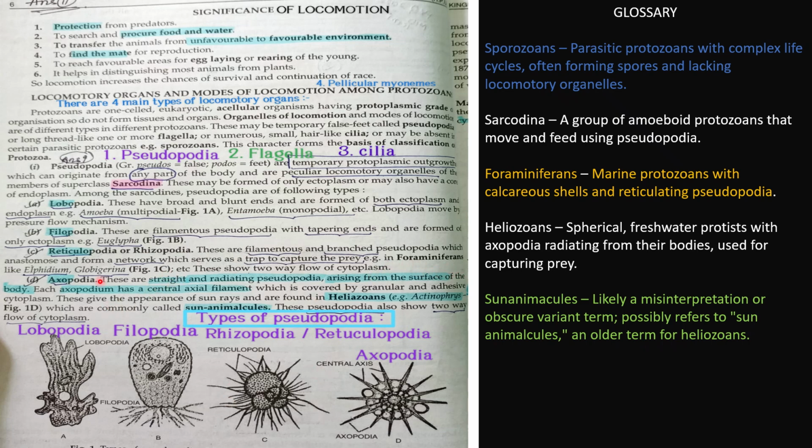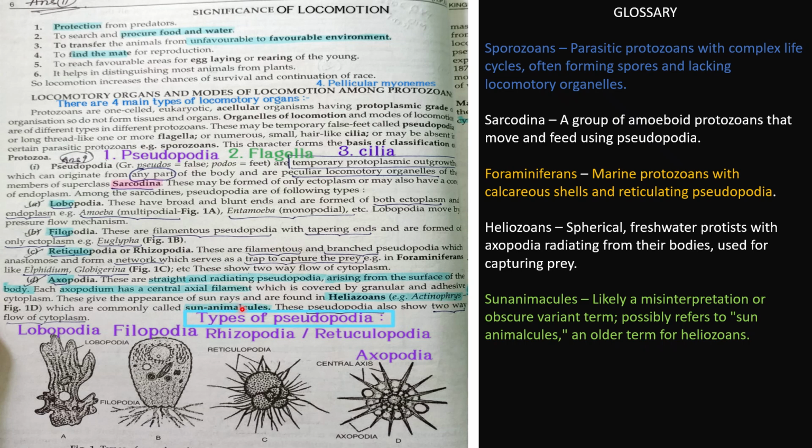That is, they have a network-like, branched arrangement of pseudopodia. Last is axopodia. They are straight and radiating pseudopodia. You can see in this diagram, they are straight and radiating outwards, and they arise from the surface of the body. Each axopodium has a central axis filament which is covered by granular and adhesive cytoplasm. Granular means small granules, and adhesive means sticky.